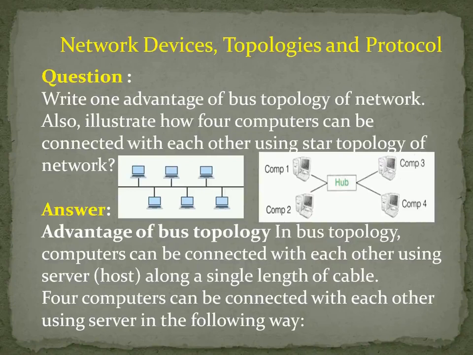So the next question is, how can four computers be connected with each other using the star topology? Can you see the diagram? In the center there is a hub. Definitely you have to write hub. Hub is a device used to connect all the computers. In this way, you see on the left side computer 1 and computer 2, and on the right side computer 3 and computer 4. Just see the diagram, the same you have to draw for star topology. Got it? Okay. So hope you understand. Shall we go for the next question?